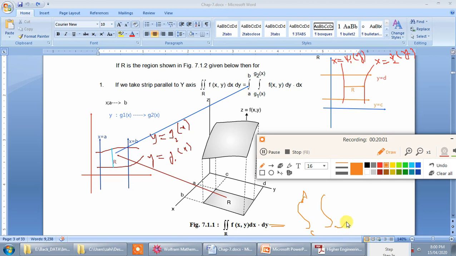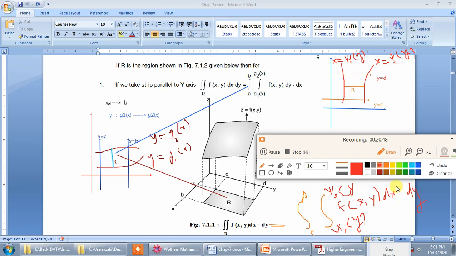That's why I am going to write psi 1 of y to psi 2 of y, f of x y, dx dy.